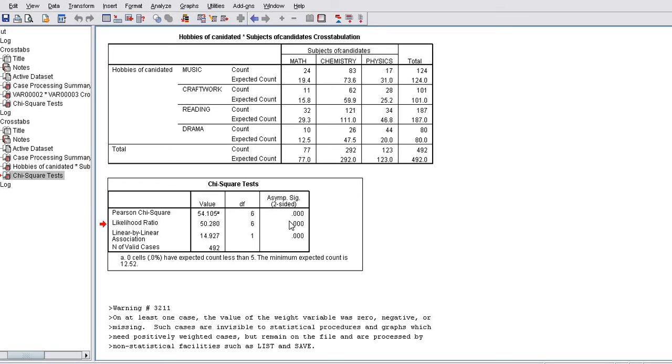The null hypothesis will be: there is no association between two categories, that is subjects and hobbies. And the alternative hypothesis: there is an association between subjects and hobbies. The alternative hypothesis has been accepted, and the null hypothesis has been rejected here.